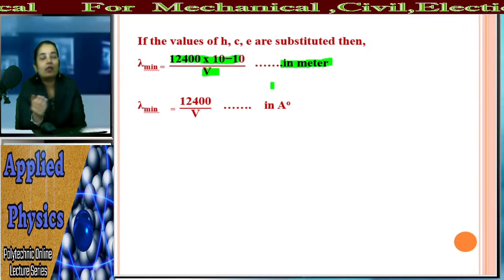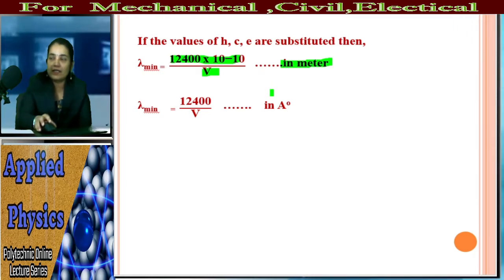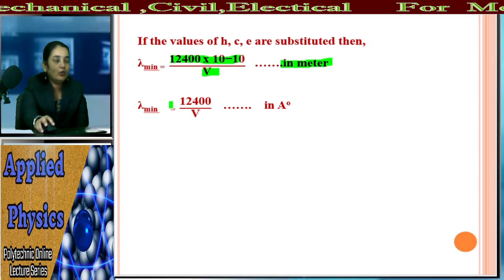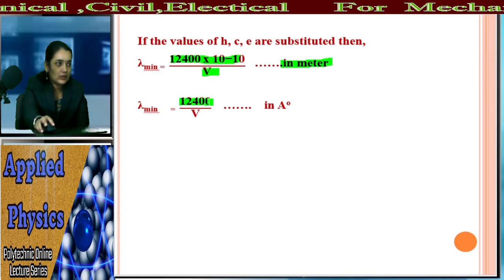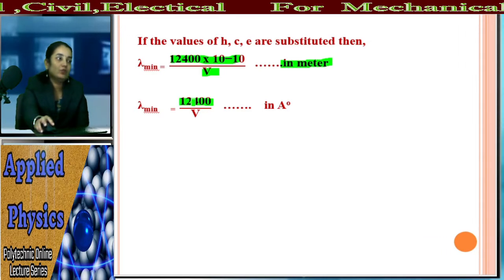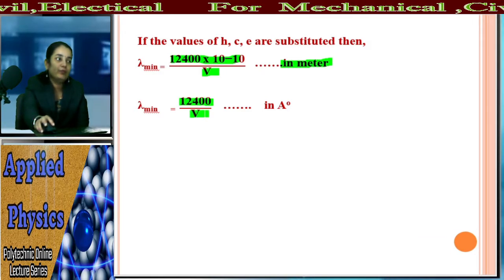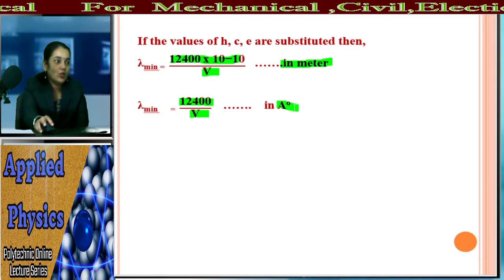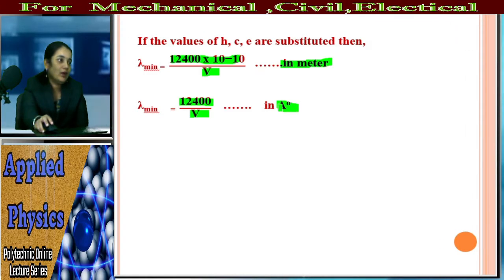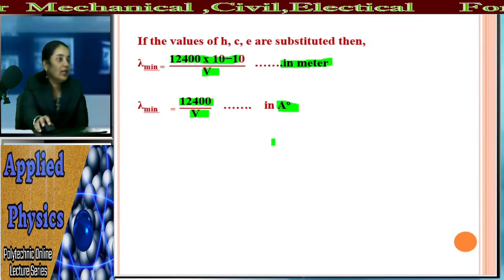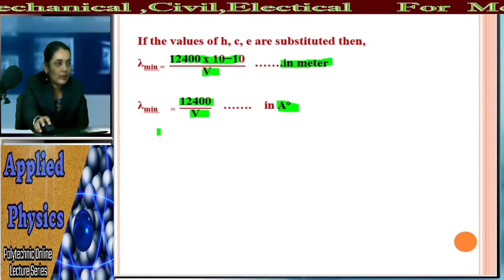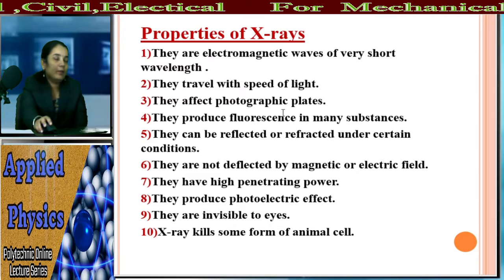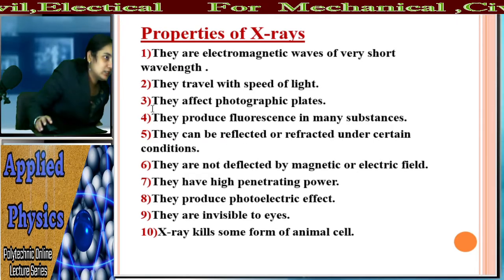If you want to calculate the wavelength of X-ray in Angstrom unit, then you have to use the formula 12,400 divided by V, because 1 into 10 raised to minus 10 meter is equal to 1 Angstrom unit. So 12,400 divided by V is equal to lambda minimum in Angstrom unit. Up till now we have studied this in the previous lecture, we just revised it.